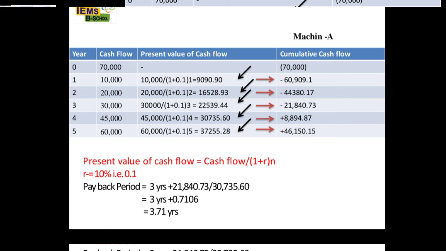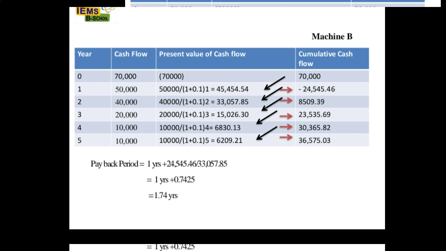So under the simple payback period method, the payback period of machine A is 3.22 years, but under the discounted payback period method, 3.71 years is the payback period. So here we need to calculate the present value of cash flow, and that amount we have to subtract from the initial investment, where we get the plus figures. Then we have to consider that year as the cash flow year, the third and fourth year.